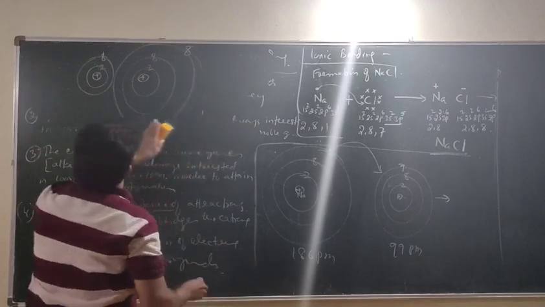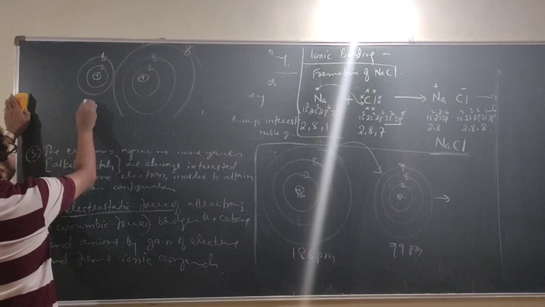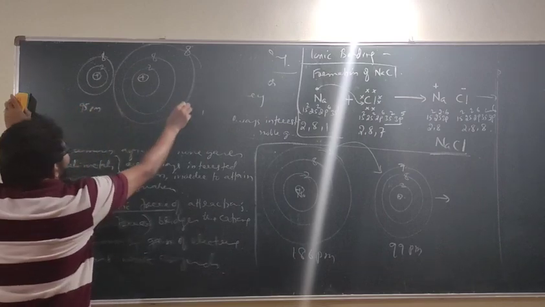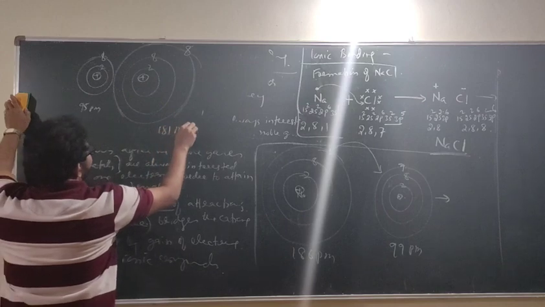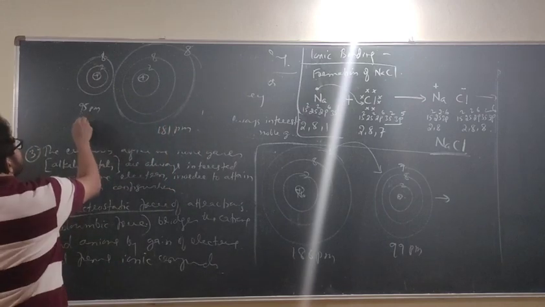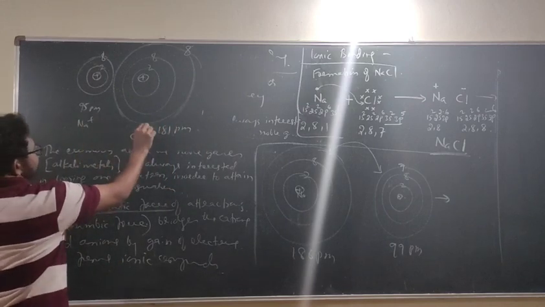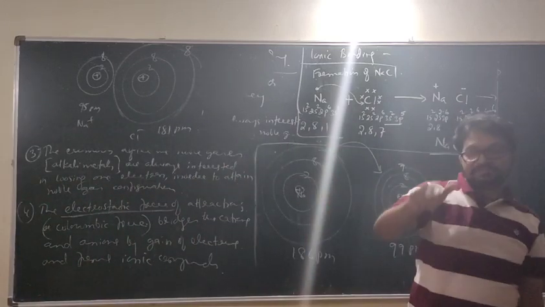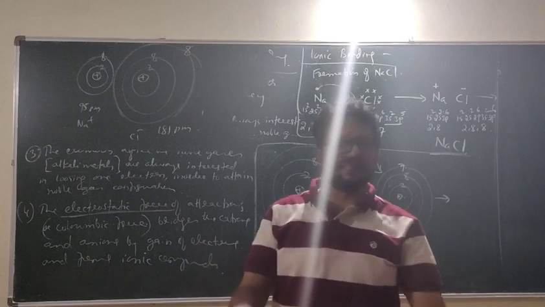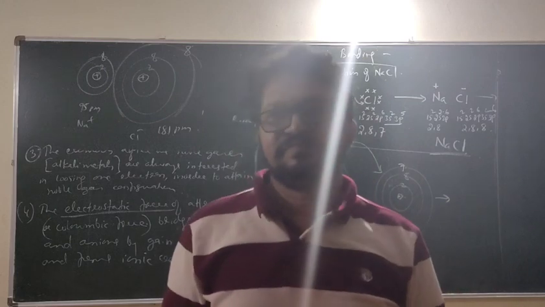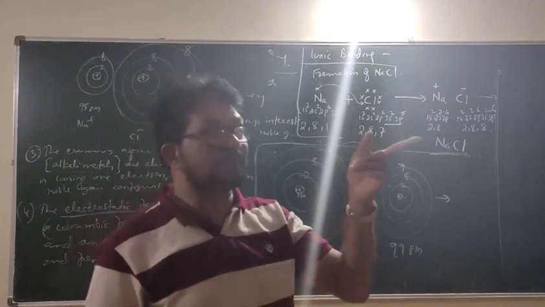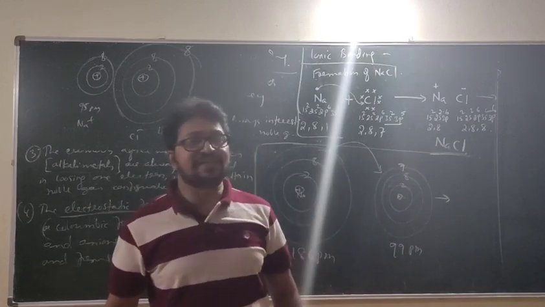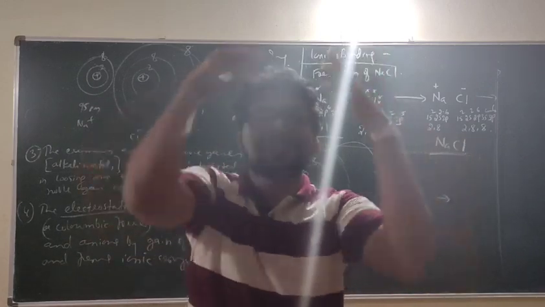What is the size? 95 picometer, 181 picometer. This is Na plus, this is Cl minus. Just one electron transfer. One periodic property also I am linking here. So just a transfer of one electron makes the entire change. So much change in the size, so much change in the property.